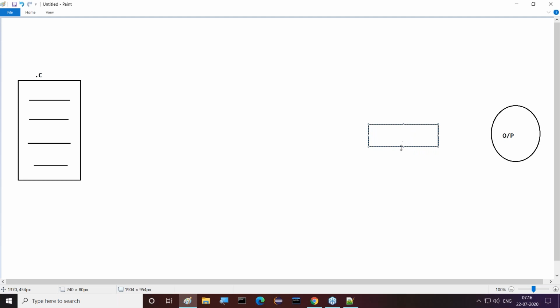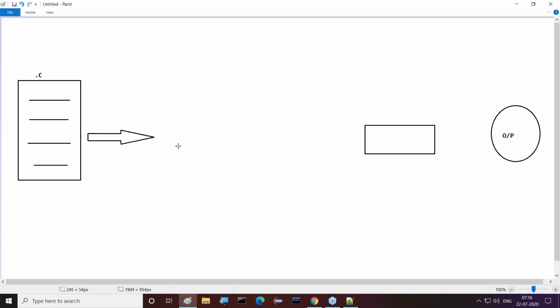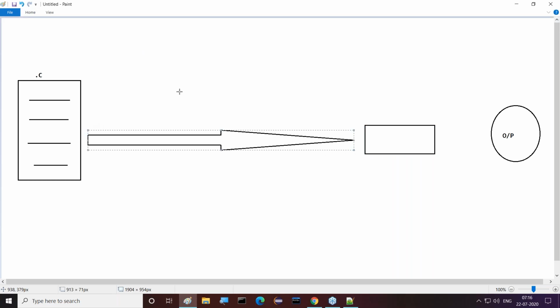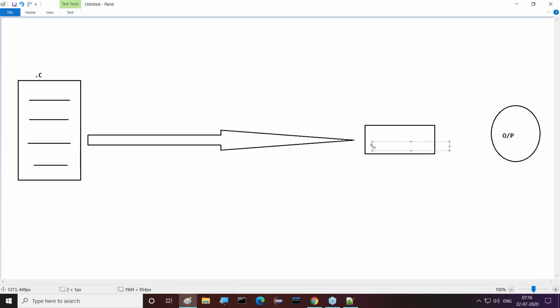First we have to execute this program. Then only we are able to get outputs. Without executing the program, how is it possible to get output? So first we have to perform which one? Execution we have to perform. So this is called execution.